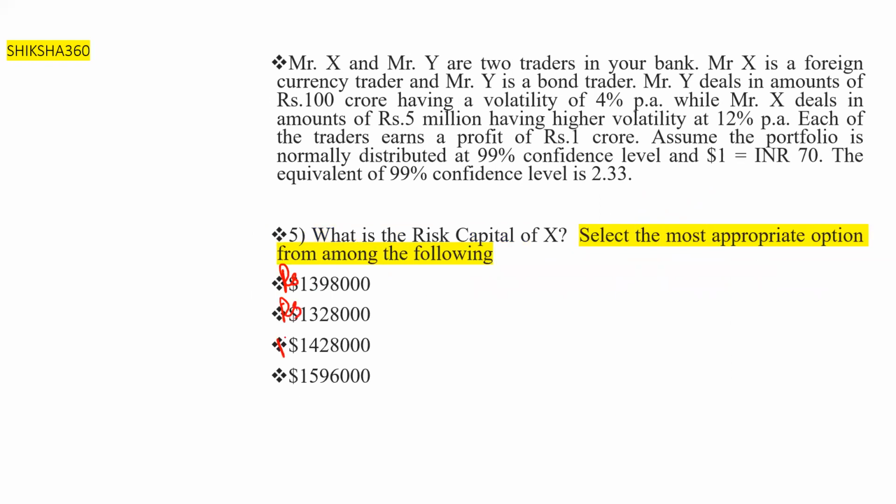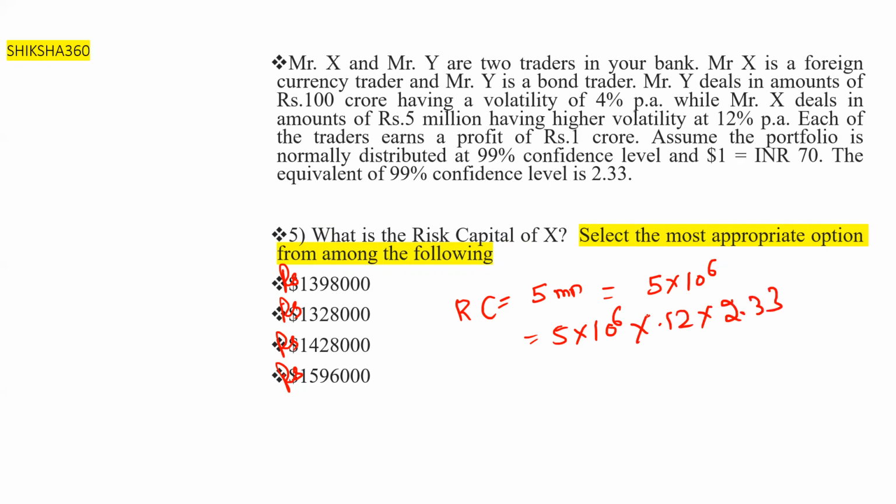Last one: what is the risk capital of X? We can simply check. Risk capital of X is equal to 5 million, or 5 into 10 raised to power 6, into 0.12 into 2.33, which comes out to basically 1398000 rupees. So this is the answer.